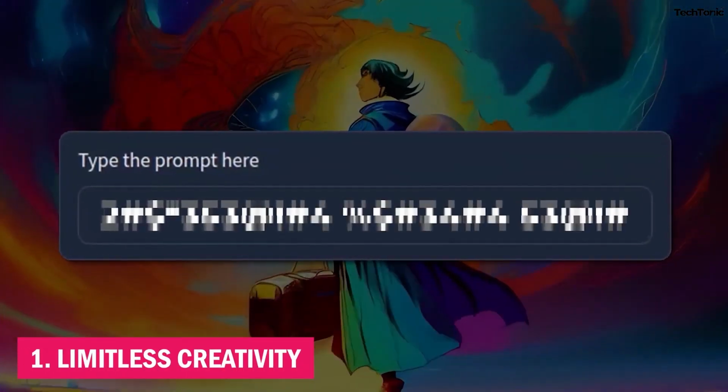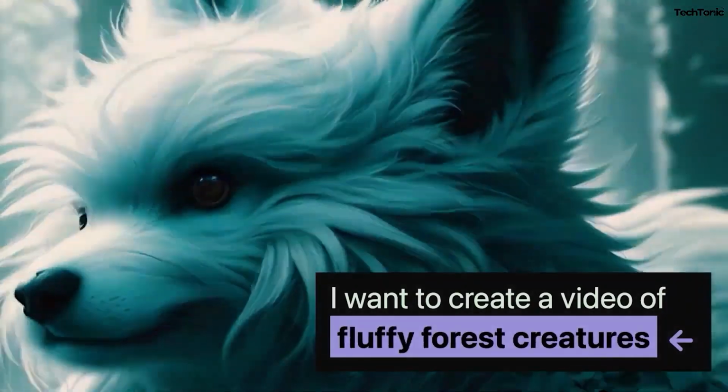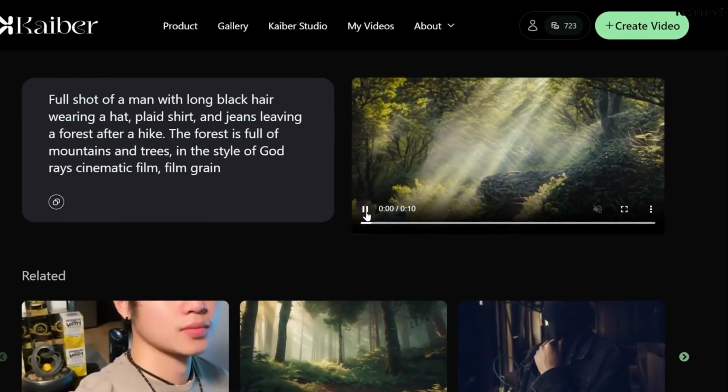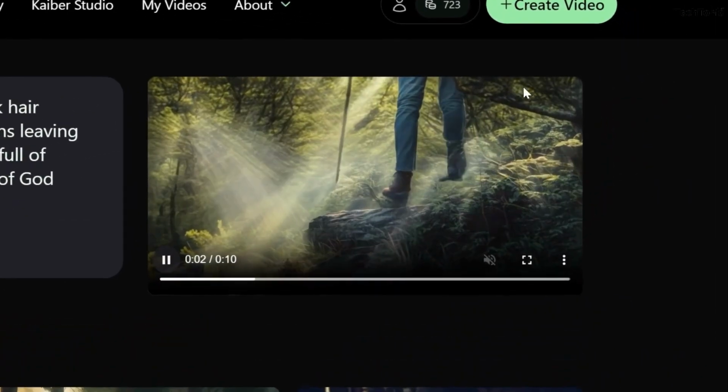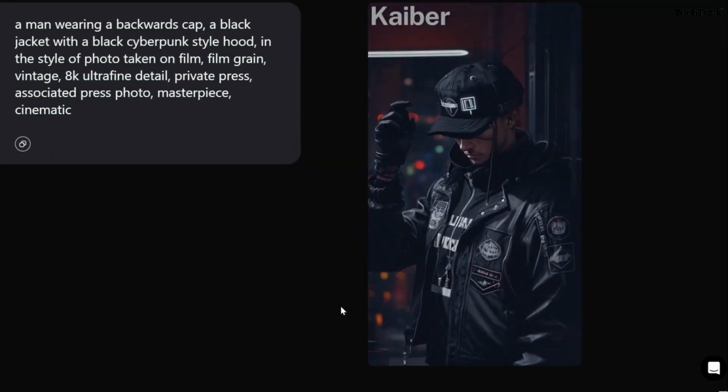1. Limitless creativity. Kaiber AI empowers users with a spectrum of artistic possibilities by leveraging advanced algorithms to generate diverse and innovative artistic outputs. Whether you're exploring abstract forms or mimicking classical styles, Kaiber AI provides endless creative inspiration.